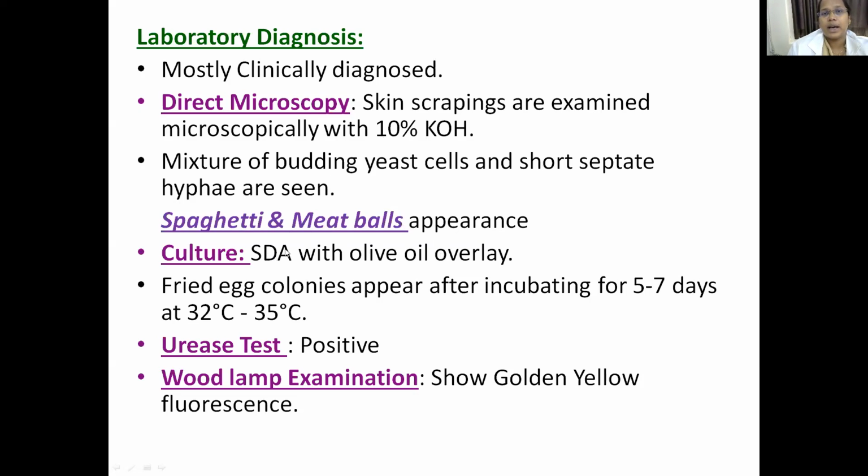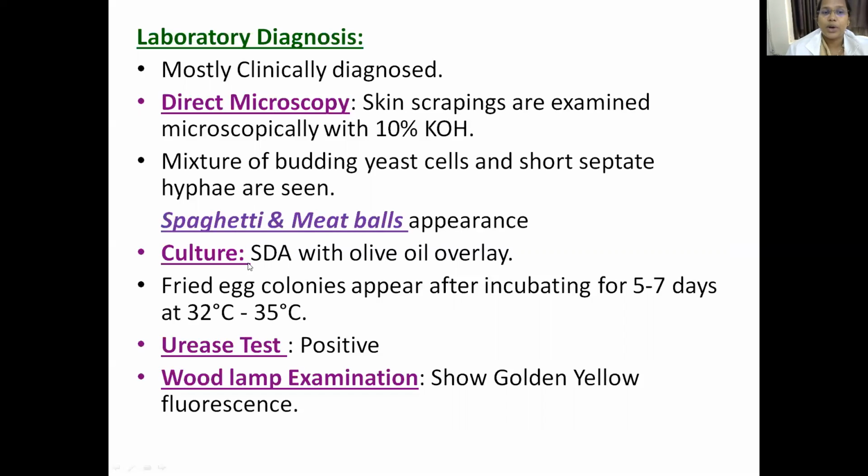If you can just understand what is spaghetti and meatball: spaghetti is nothing but your long macaroni type food along with meatballs, which is giving you a typical appearance of spaghetti and meatballs. So here the budding yeast cells will be looking like meatballs and your short septate hyphae will be looking like spaghetti, which I'll show you in the next slide. So that is the direct microscopy, the typical spaghetti and meatball appearance.